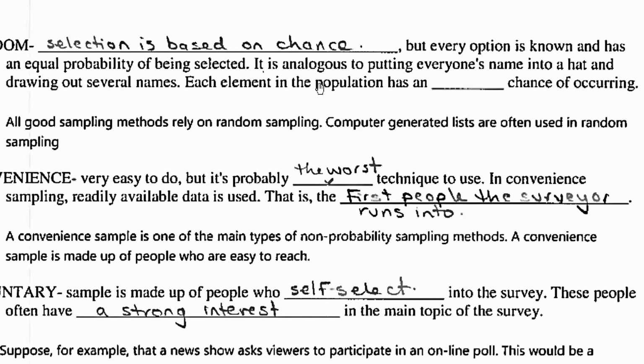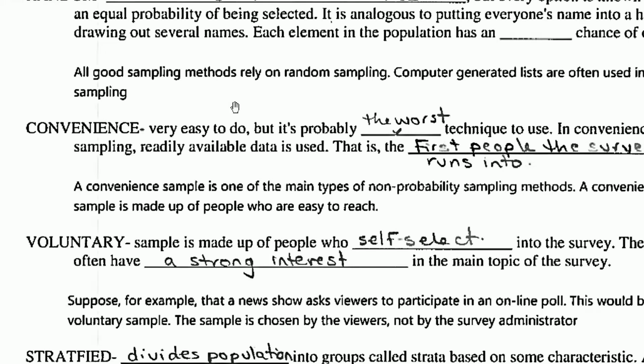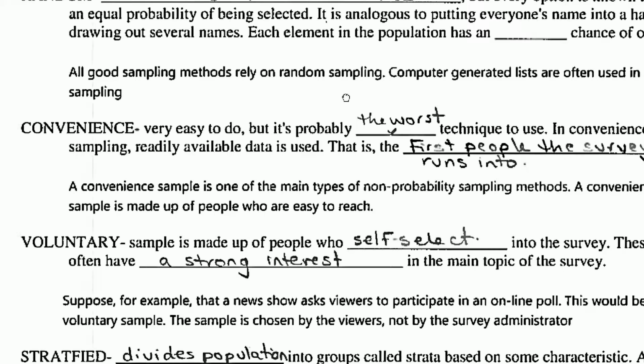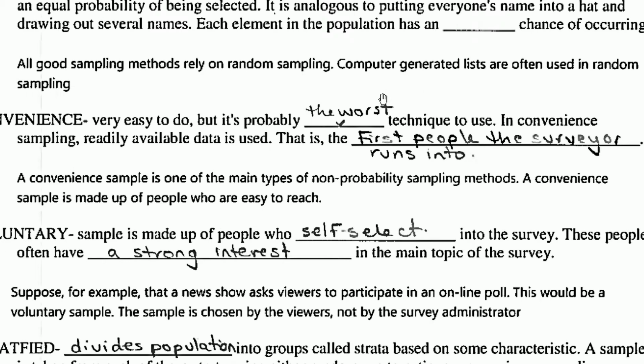It is analogous to putting everyone's name into a hat and drawing out several names. Each element in the population has an equal chance of occurring. So all good sampling methods rely on random sampling. Computer generated lists are often used in random sampling.